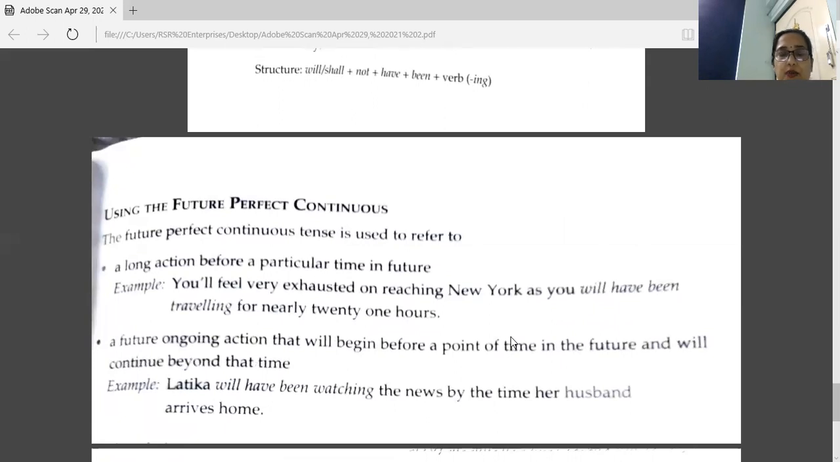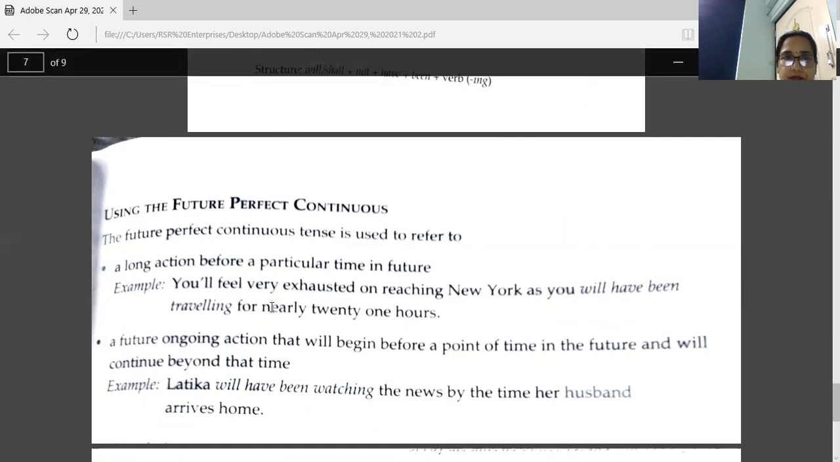Next, you have using the future perfect continuous. The future perfect continuous tense is used to refer to a long action before a particular time in future. Some future time is there, and that work will be in continuation which started at some future time only.